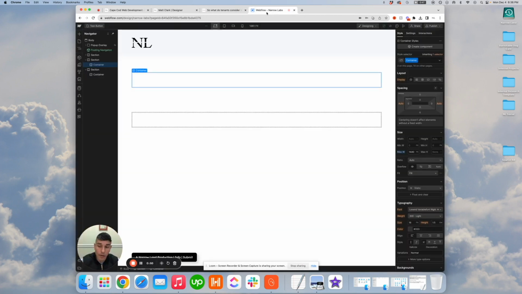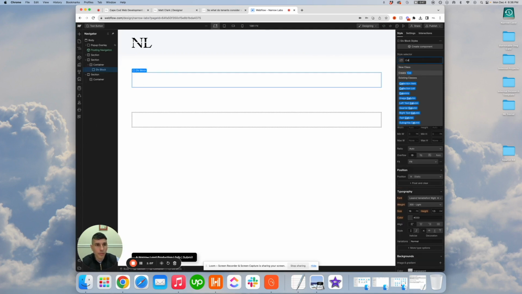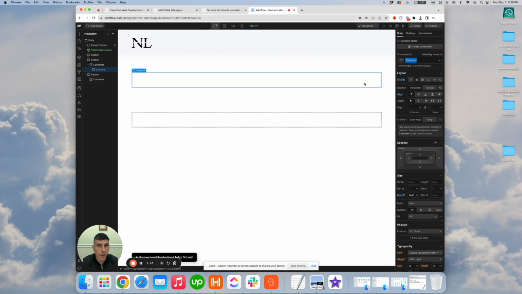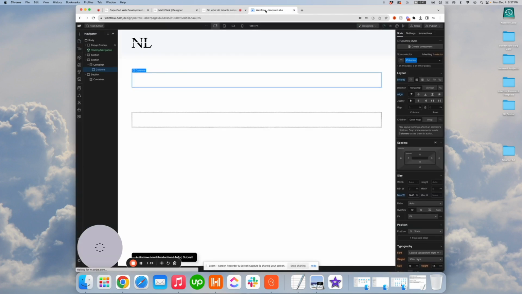Pretty much this entire thing hinges on columns, which we have a tutorial on, but just real quick, we create our columns using a div. So let's drop a div into this container here, and I'm going to call it columns. I'll take a quick moment to go over those basic settings: flex layout, horizontal direction, and then we align all of our elements to the top. And that is going to keep everything nice and even, like you see it right there.